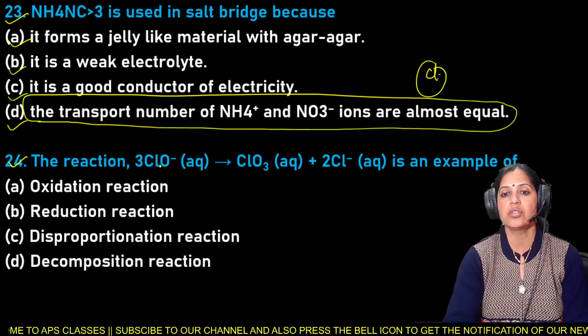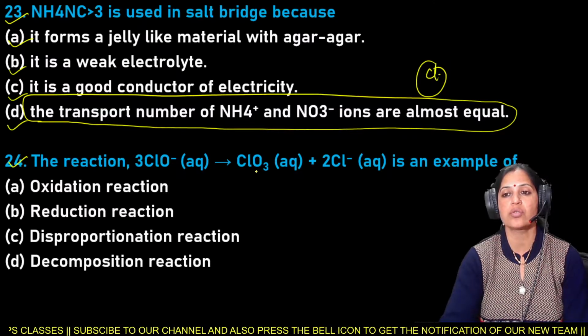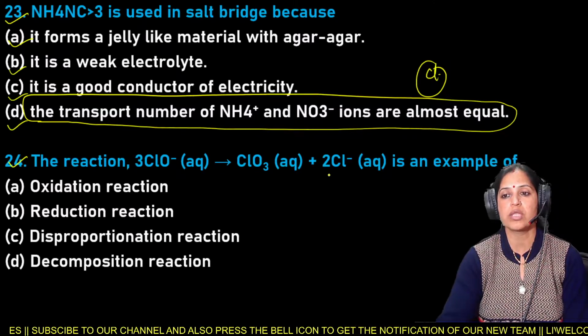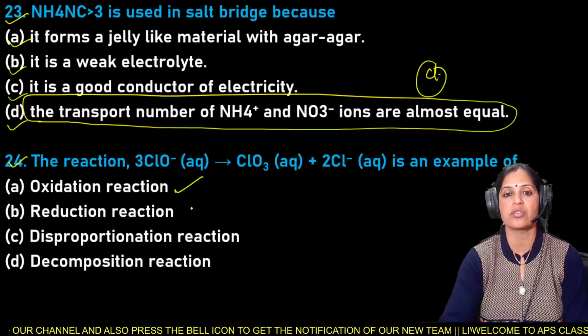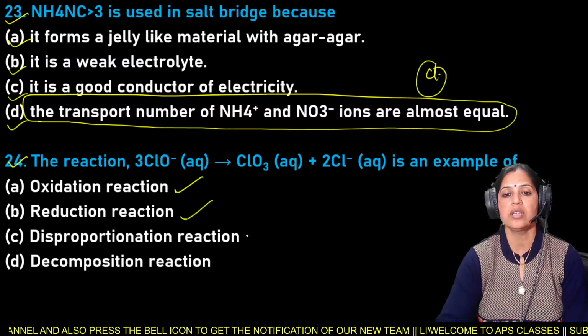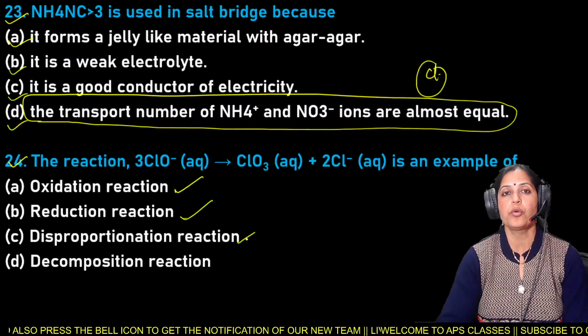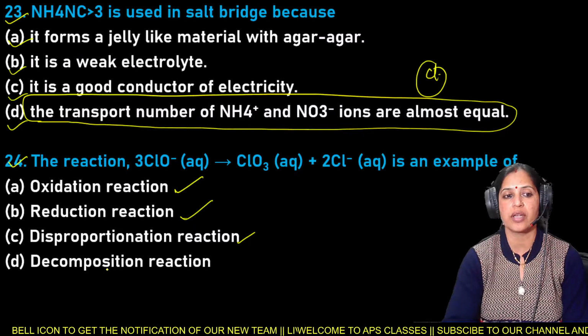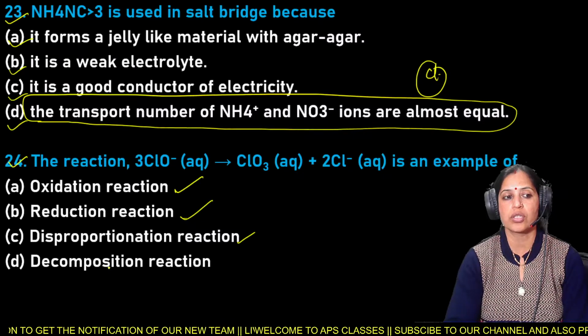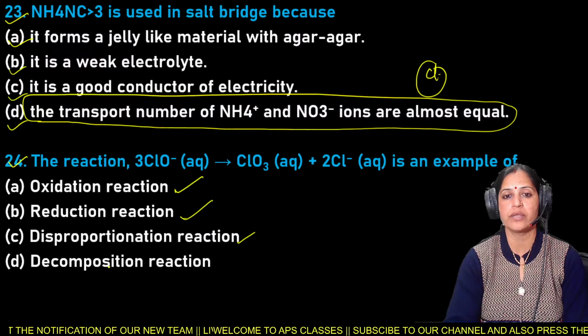The reaction 3ClO- aqueous gives rise to ClO3- aqueous plus 2Cl- aqueous is an example of: option A is oxidation reaction, reduction reaction, disproportionation reaction, and the last one is decomposition reaction. And it is question number 24.